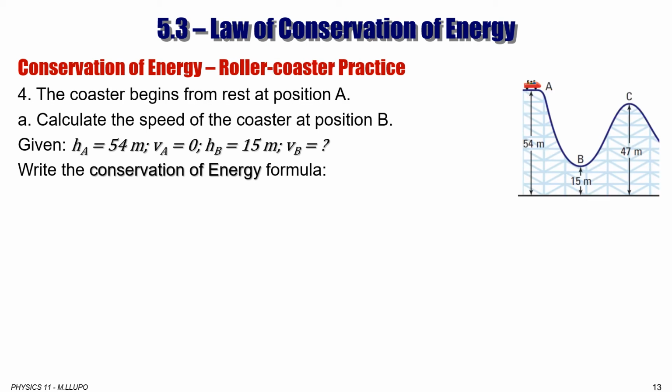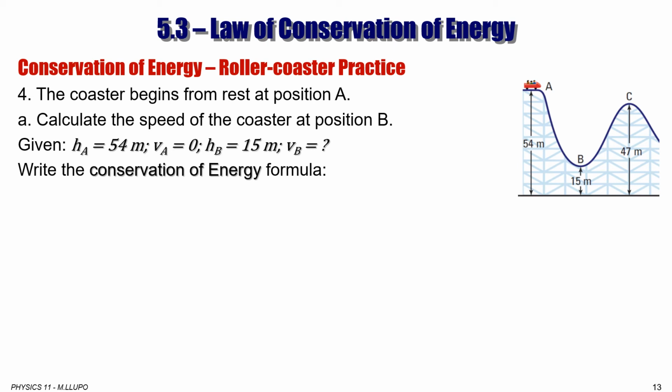Let's do a roller coaster practice problem, which is a typical problem for the law of conservation of energy, because here gravitational potential energy can be transformed to kinetic energy, and kinetic energy can transform to gravitational potential energy at another point. So let's start with a roller coaster that begins from rest at position A. Calculate the speed of the roller coaster at position B.